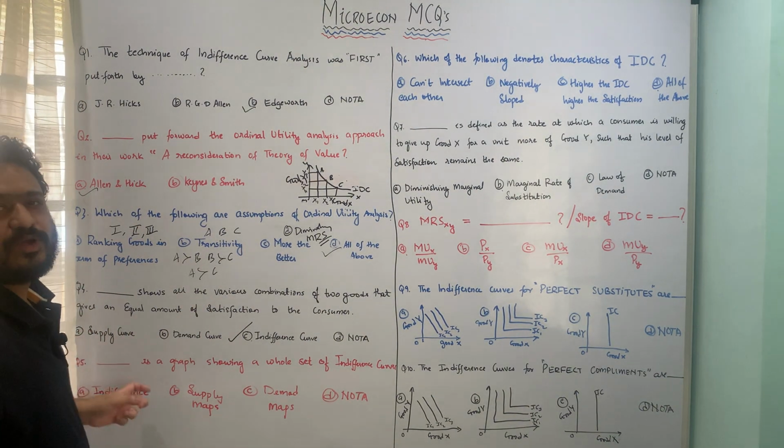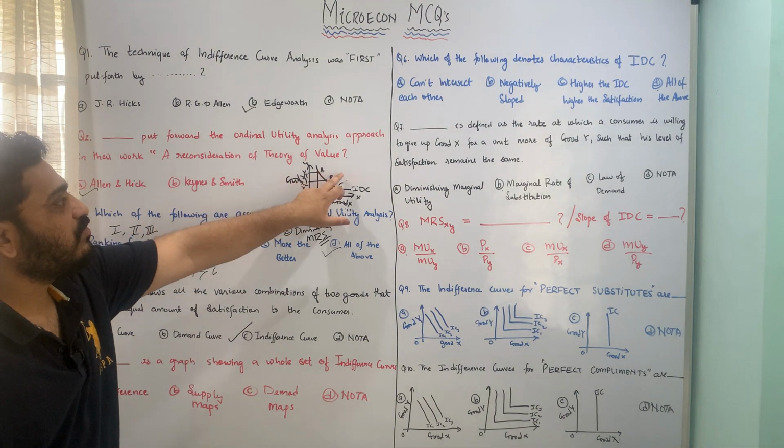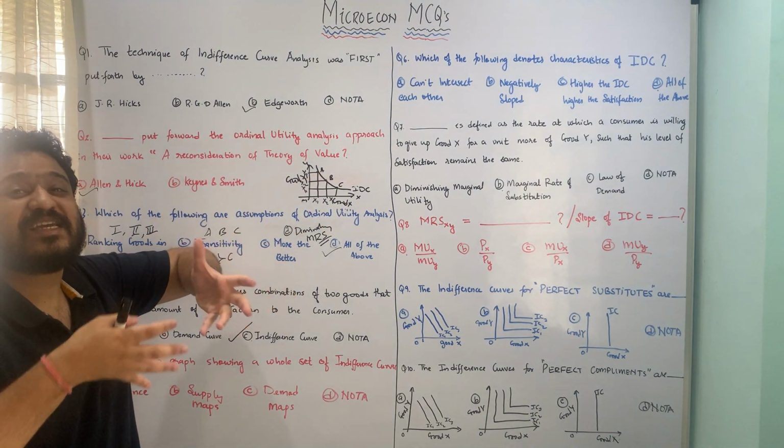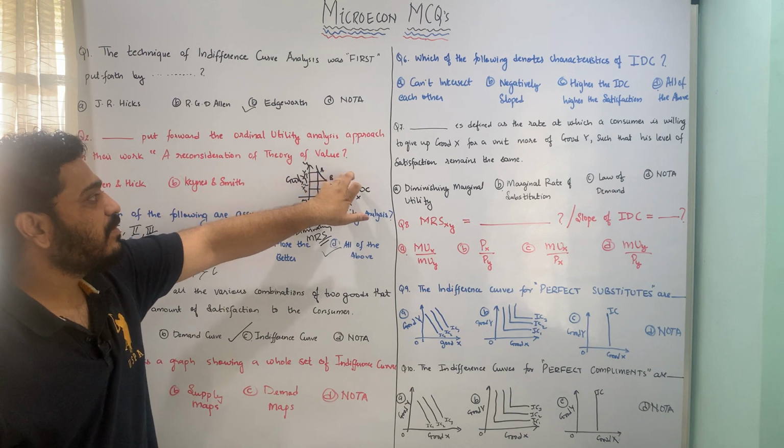That is why the consumer is indifferent among choosing A, B or C.